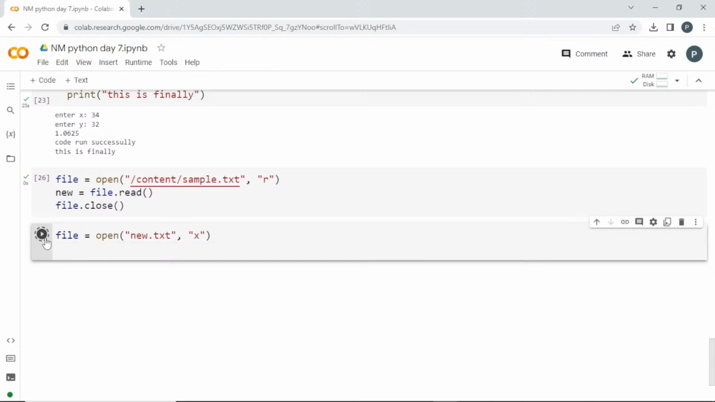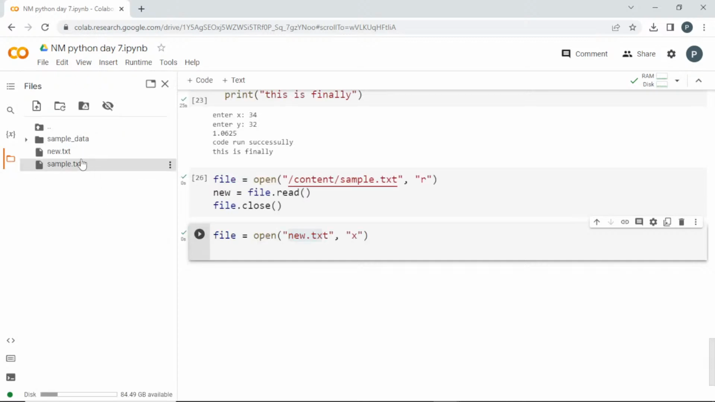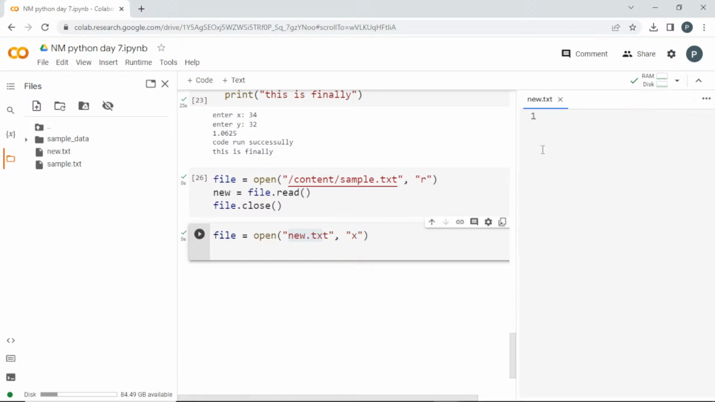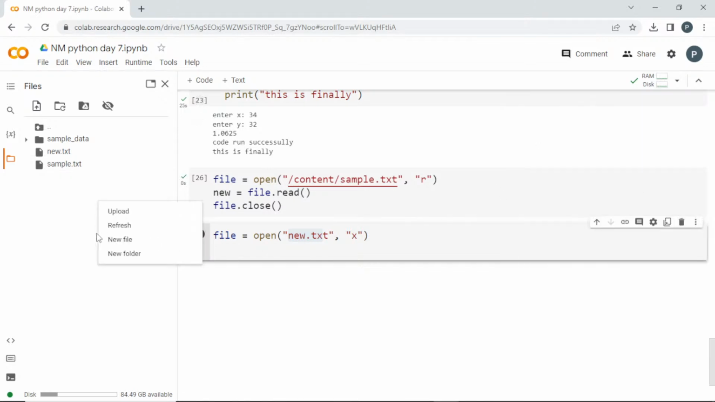See here, I have given the name new.txt. If I go into the files and refresh it, we got this new.txt. It will be empty because we have just created it. In sample files, we got this hello world. So we have created a new file, and if you want this file in your system, you can click these 3 dots and click download.